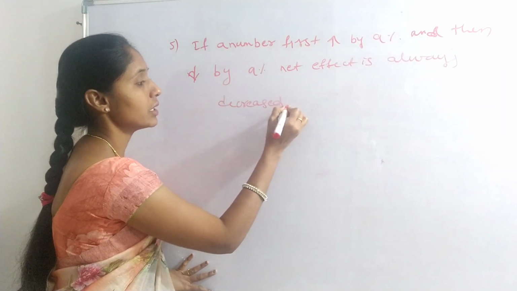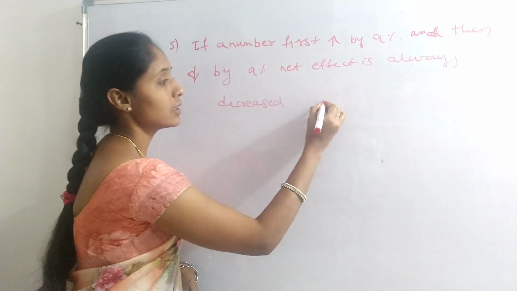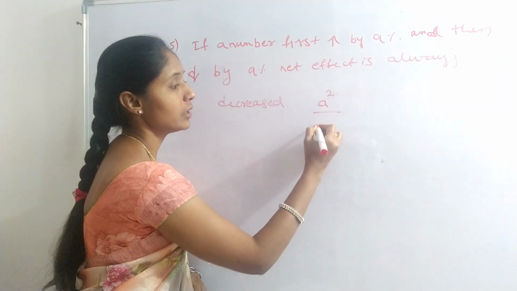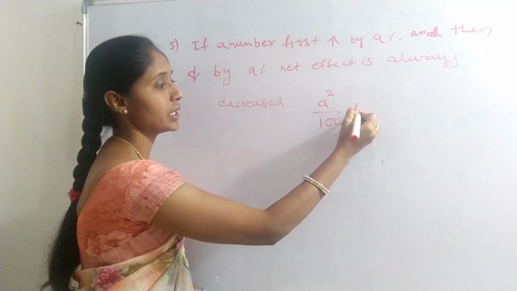Okay, always decreased. That is a square by 100 percentage.